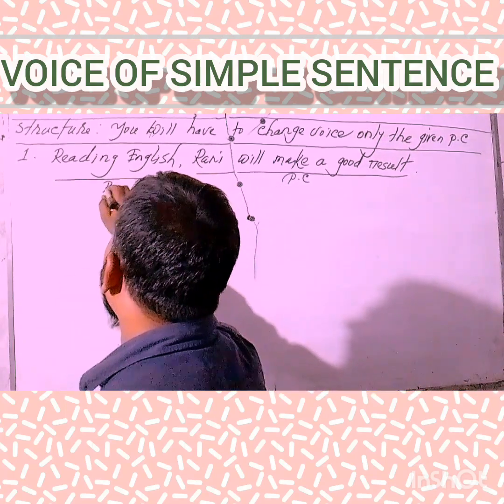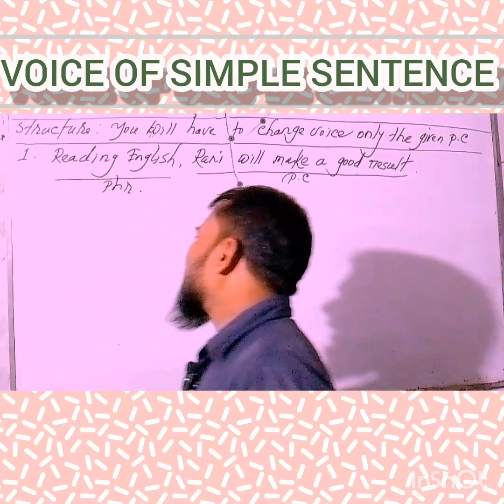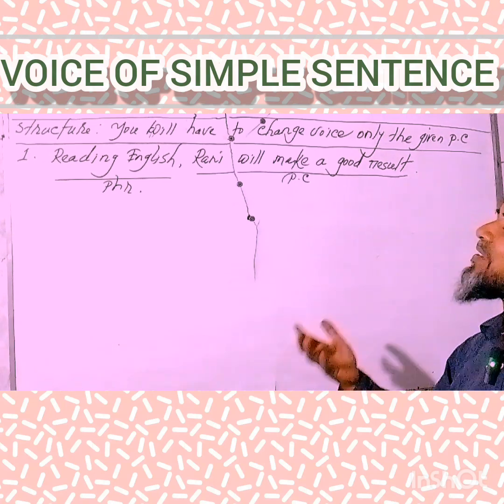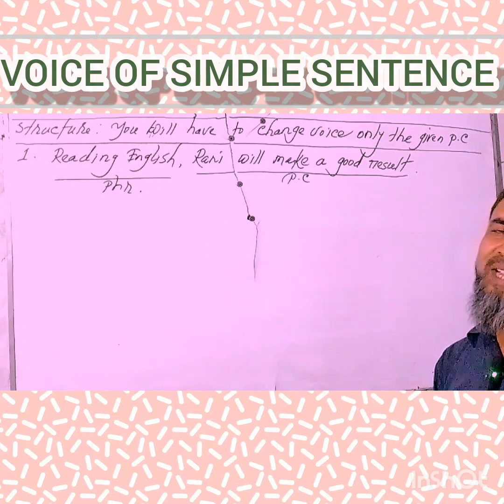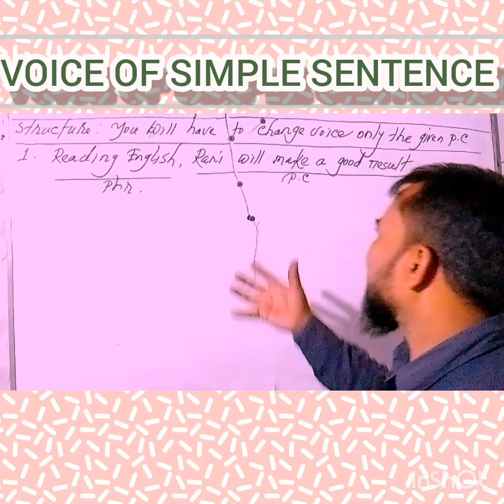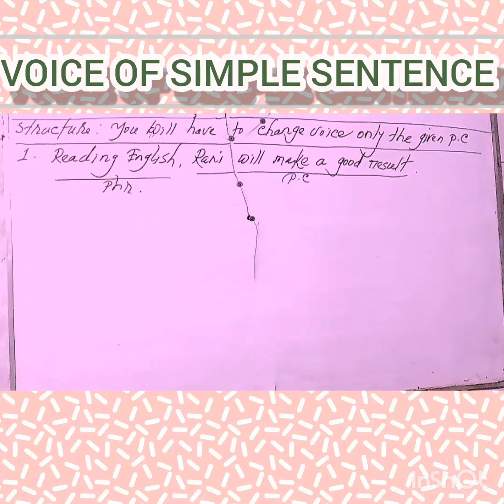Okay, in this sense, we can call this a principal clause, and the first portion is a phrase. It is a phrase because at the time of explaining the definition of a phrase, we told that a phrase is a group of words which doesn't contain a subject and a final verb. In this sense, this version is a phrase. So, my dear learners, now we are sure this statement is a simple sentence.